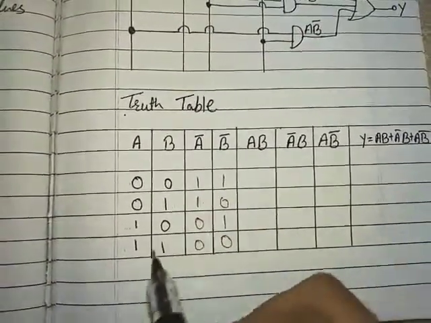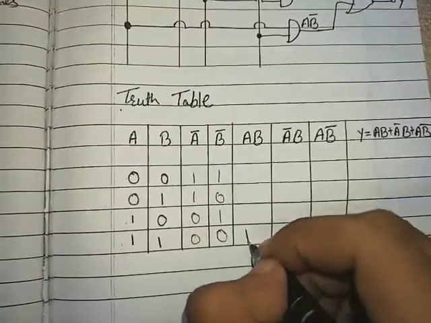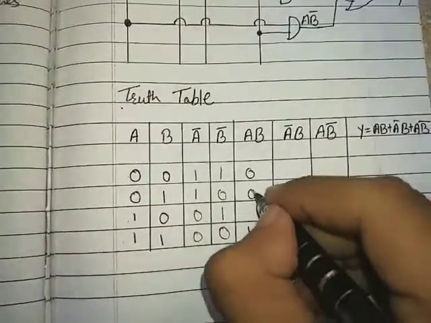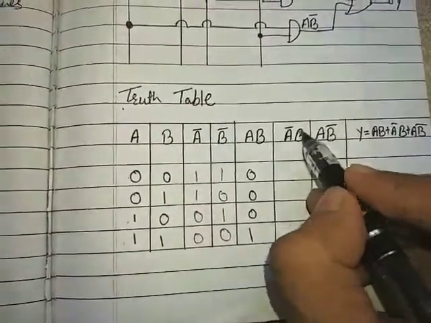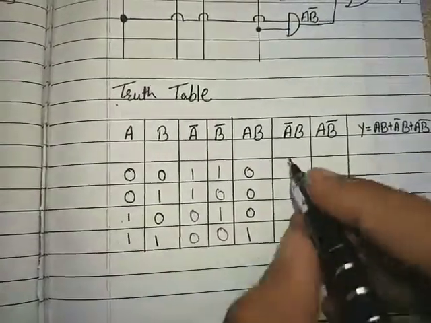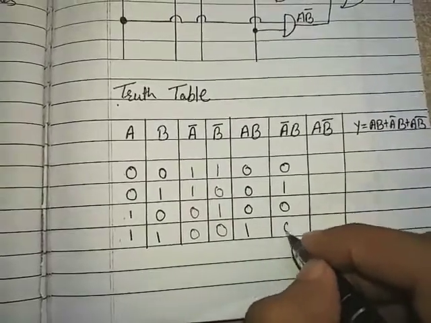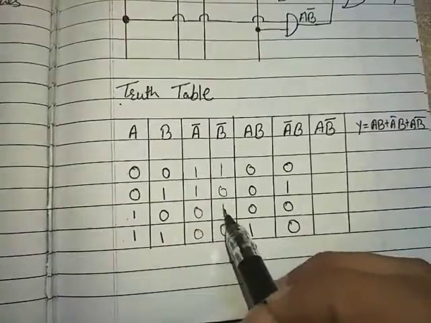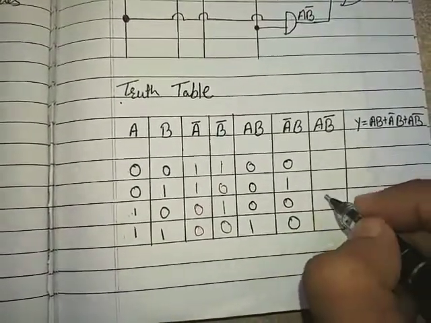A dot B, when all the inputs are high, output will be high, otherwise low output. Now I require A bar B. Here is A bar, here is B. When all the inputs are high, output will be high, otherwise low output. Then I require A B bar. Here is A, here is B bar. So in these two cases there are high inputs, output will be high.